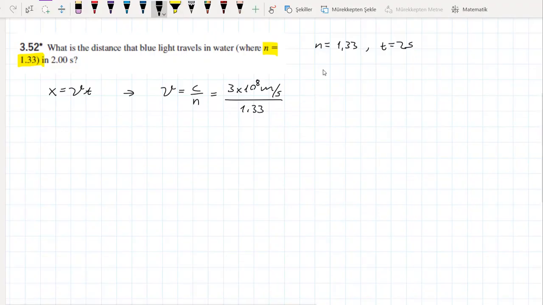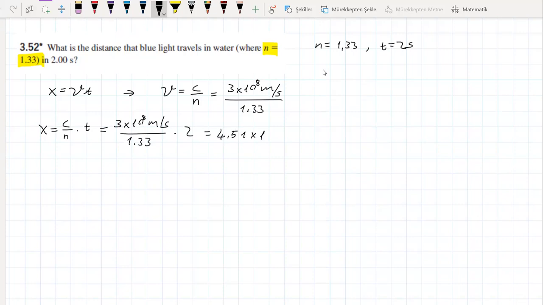Let's directly write it this way. c over n times t will give me the distance. So 3 times 10 to 8 meters per second over 1.33 times 2 seconds will give me 4.51 times 10 to 8 meters.